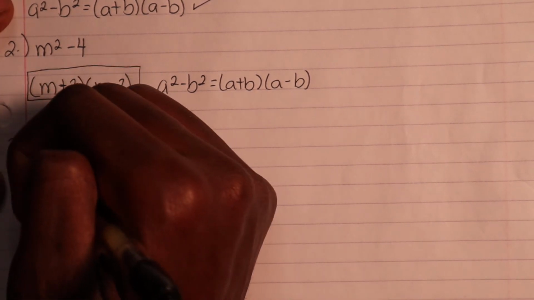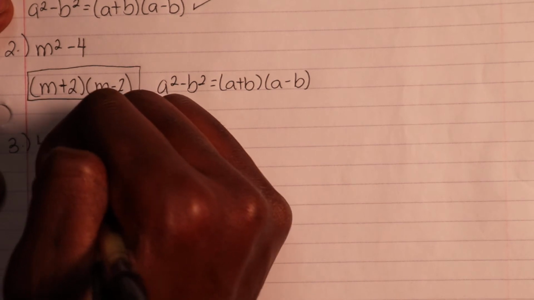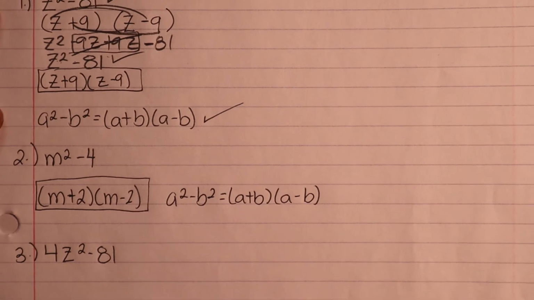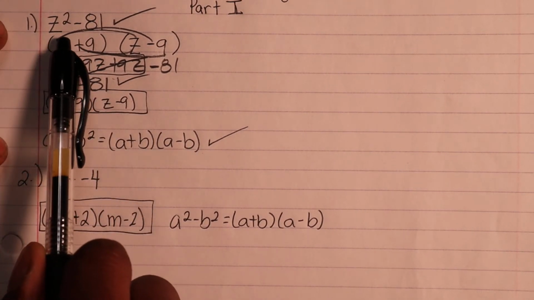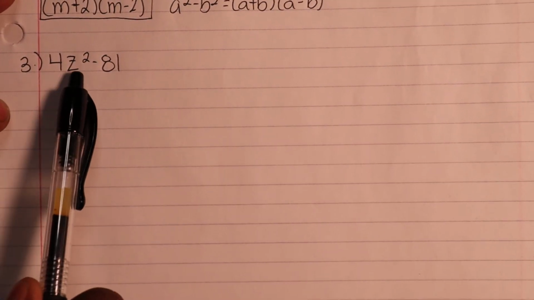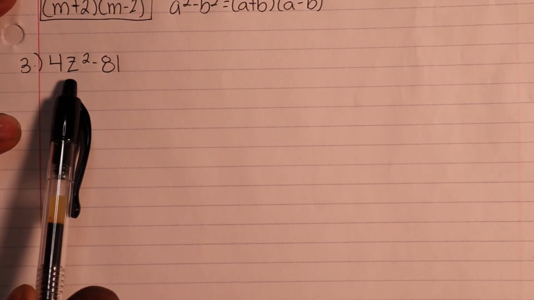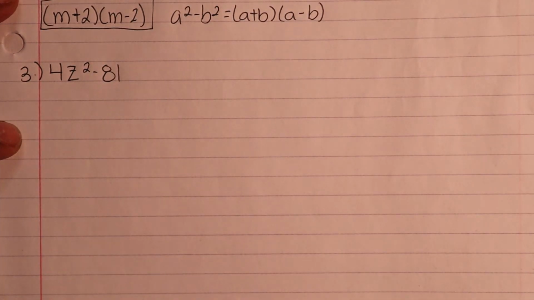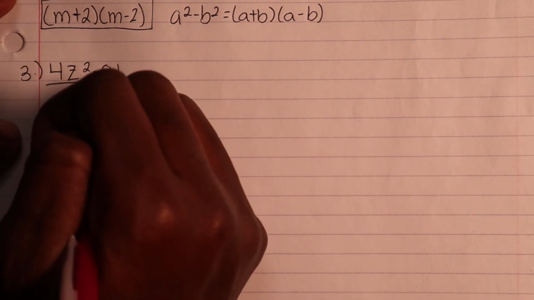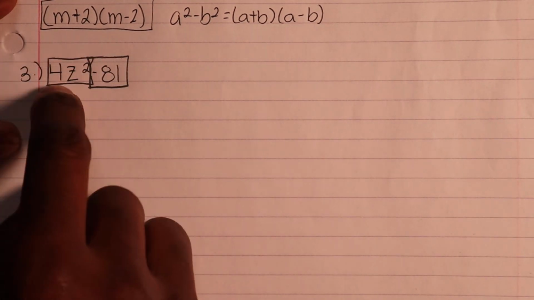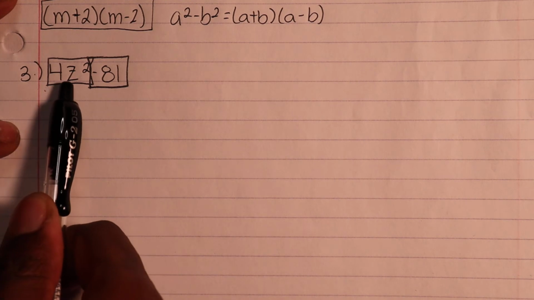Number 3. Okay, so 3 is a little different. The reason I say 3 is a little different is because, as you can see, in the previous two problems we only had a variable to the power of 2. Now we have a coefficient written out front, correct? And then we have our variable to the power of 2 minus some number, okay? What I usually explain to people who are kind of confused with this is, just break it down. So I'll box this up and I'll box this up. When I box this up, let's focus on this. We know this is 4z squared.